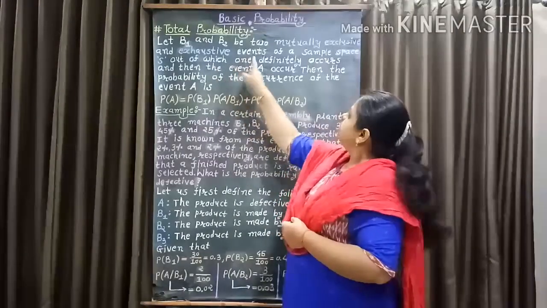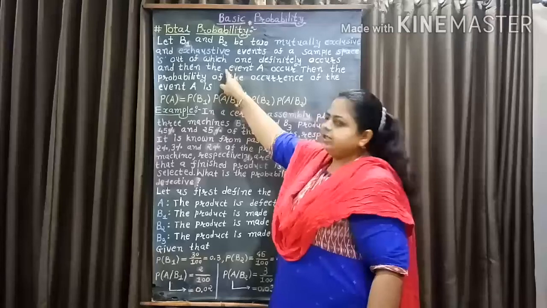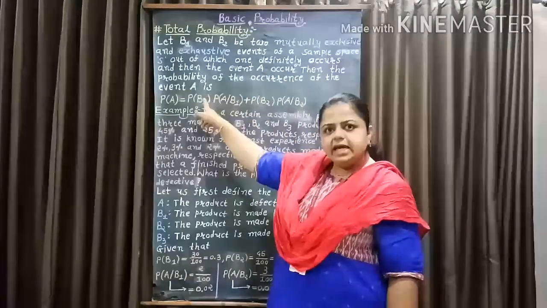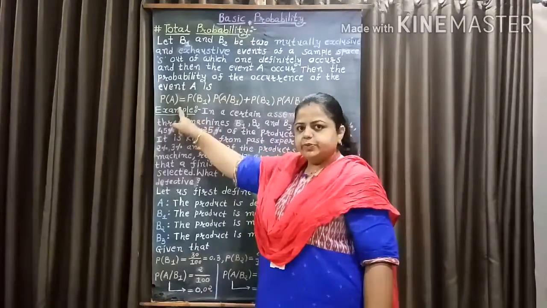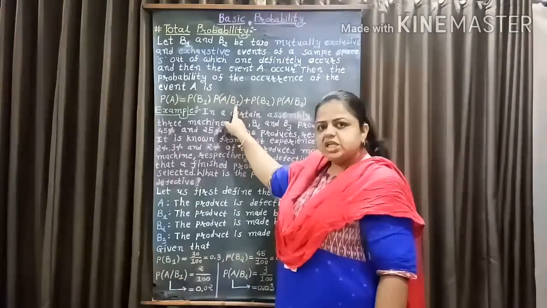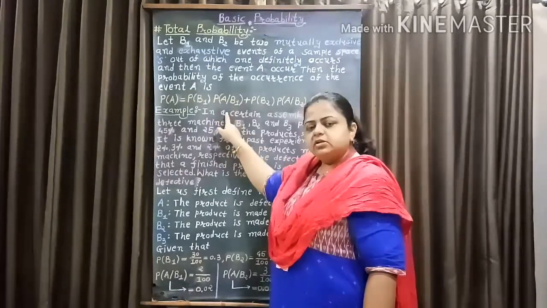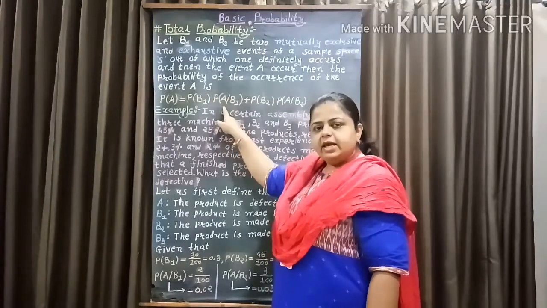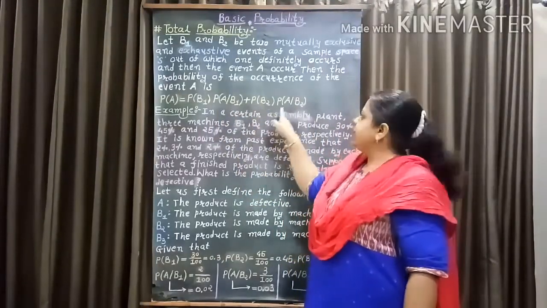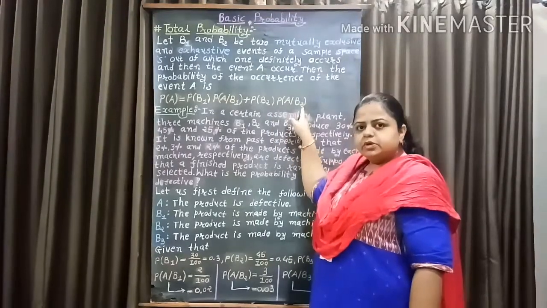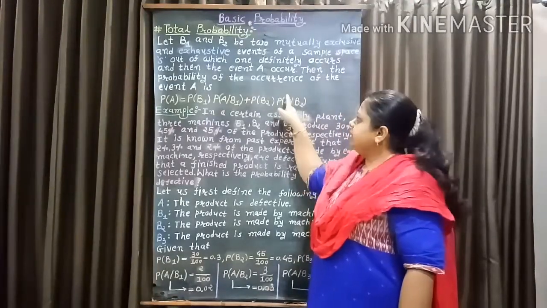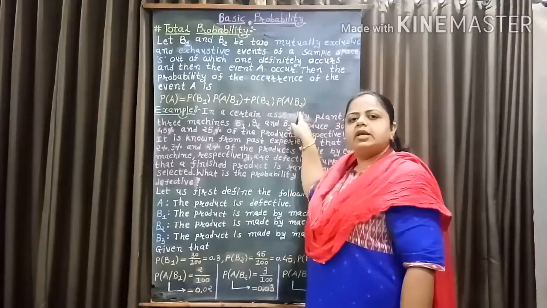Now, out of which one definitely occurs, and then the event A occurs, then the probability of the occurrence of the event A is: probability of A equal to probability of B1 into probability of A given B1, that is conditional probability of A given B1, or probability of A when B1 has already occurred, plus probability of B2 into probability of A given B2, that is probability of A when B2 has already occurred.